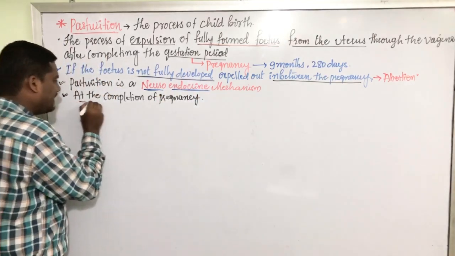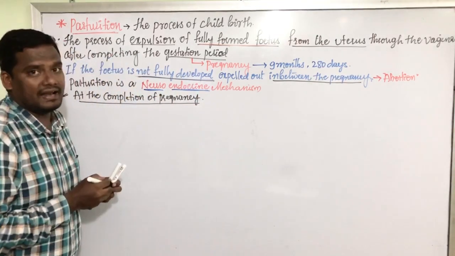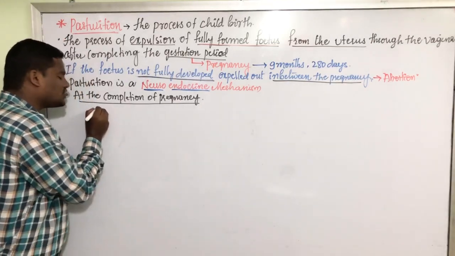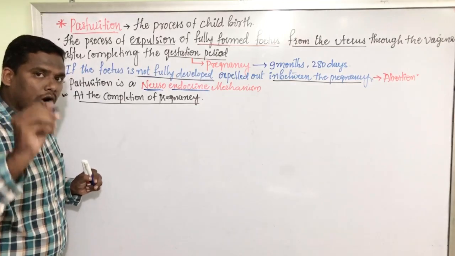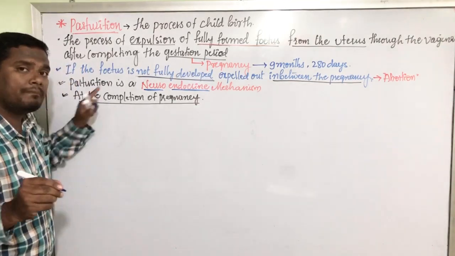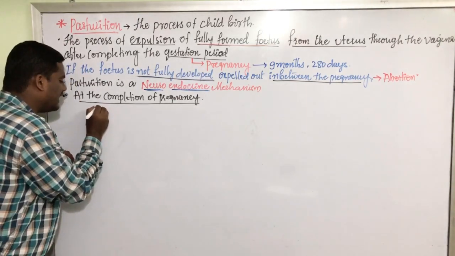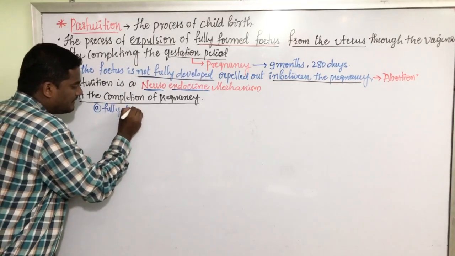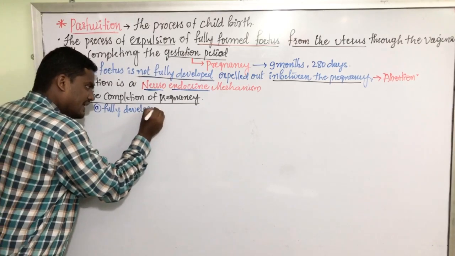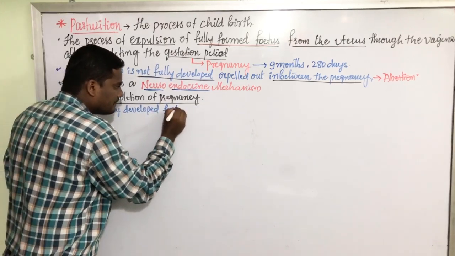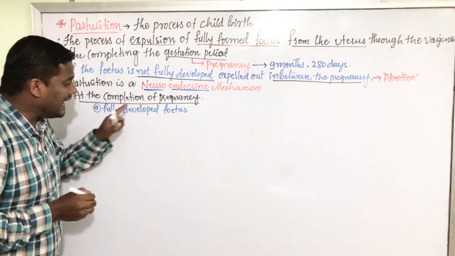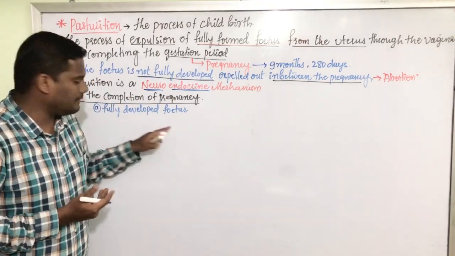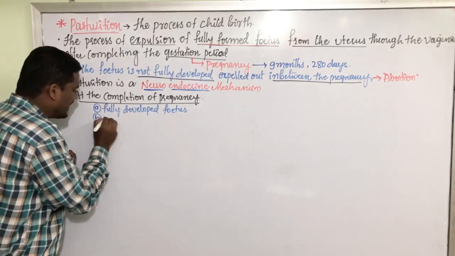Once the pregnancy period is completed, two very important structures play a very important role. The first structure is the fully developed fetus. The fetus is fully developed, and this fully developed fetus wants to come out from the womb of the mother. And the second thing is the placenta.